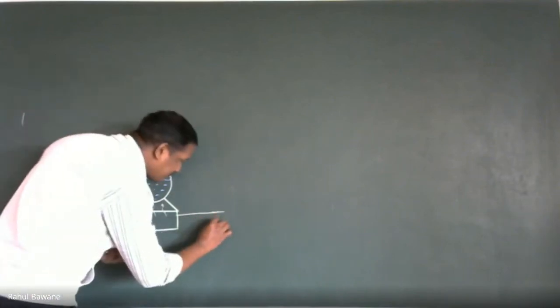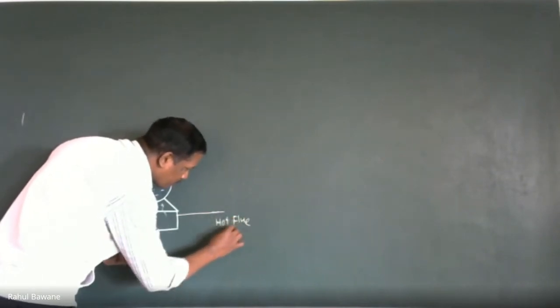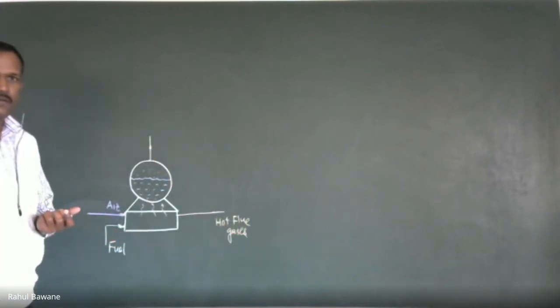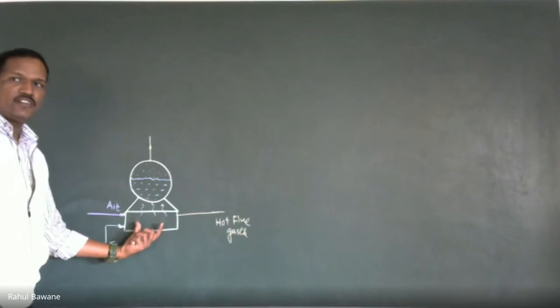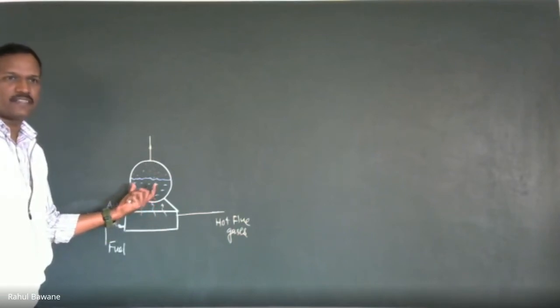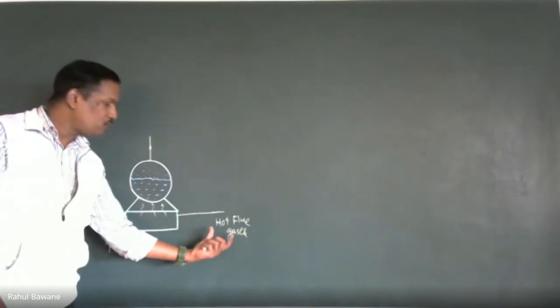So the hot flue gases have a high temperature. The first intention is to deliver heat to water for steam generation. Then after that, whatever heat remains, we have to recover it.